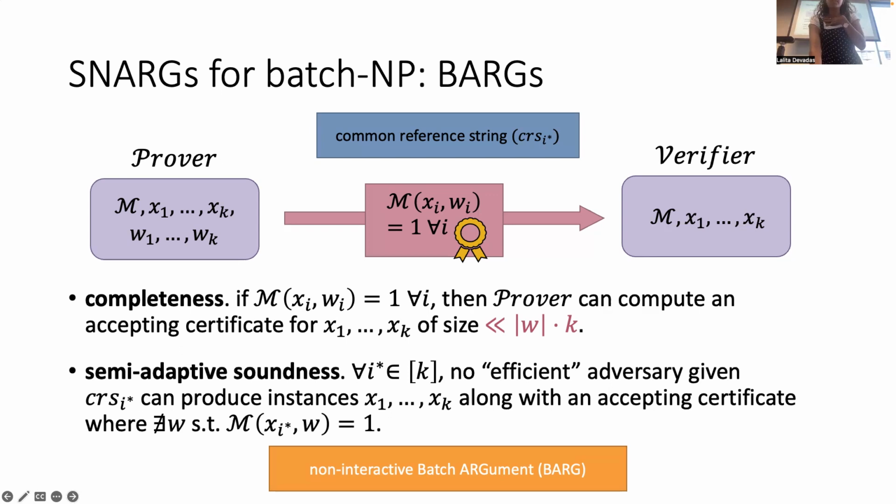All recent works on SNARGs for P suffer from this limitation, right? Non-fully adaptive, yes. The recent works on SNARGs for P do suffer from this limitation. Is the question about fully adaptive BARGs or semi-adaptive BARGs? I think fully adaptive BARGs do imply adaptive SNARGs for P. Semi-adaptive BARGs do not imply fully adaptive SNARGs for P.